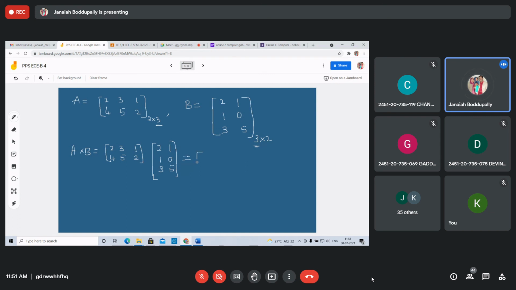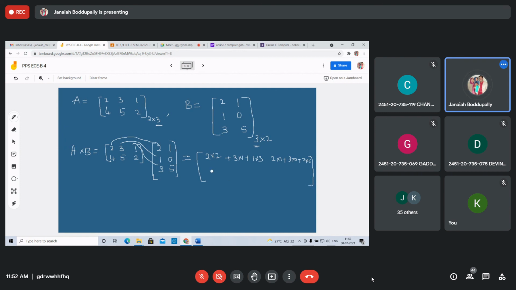A 2 by 2 matrix comes here. 2 into 2 plus 3 into 1 plus 1 into 3. This is the first element. Similarly, first row of the first matrix with the second column of the second: 2 into 1 plus 3 into 0 plus 2 into 5.